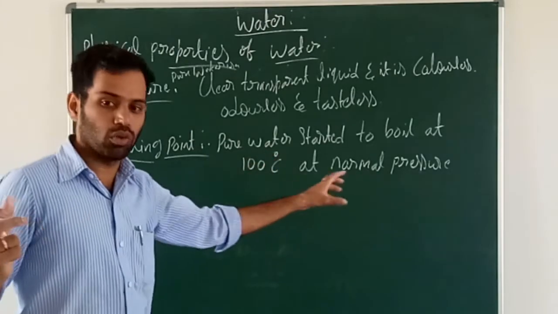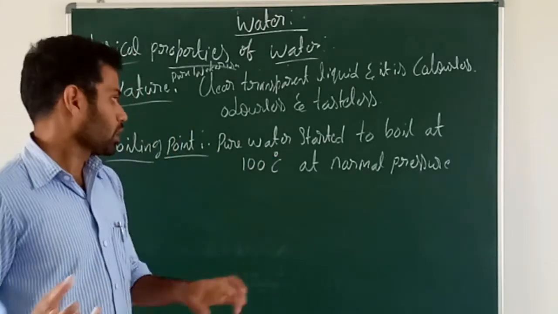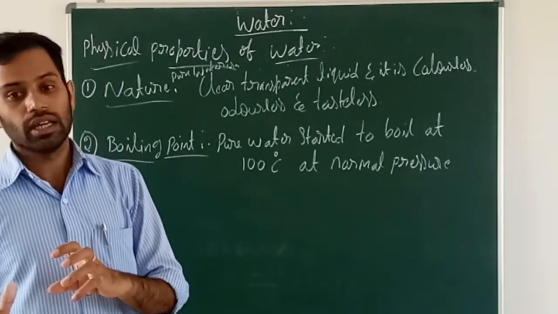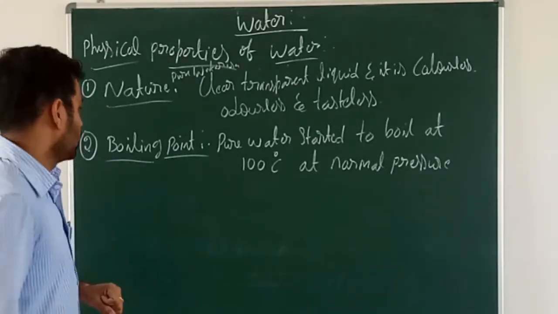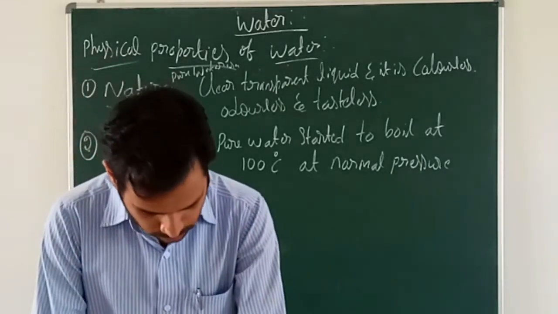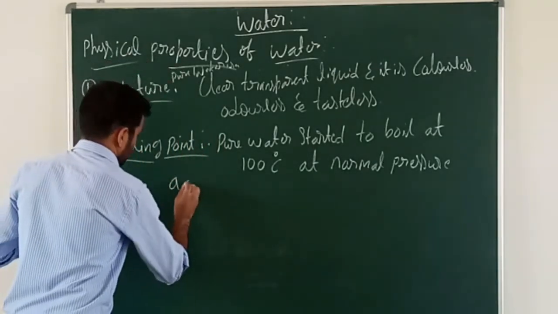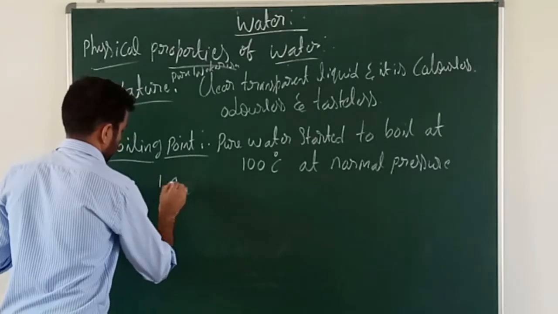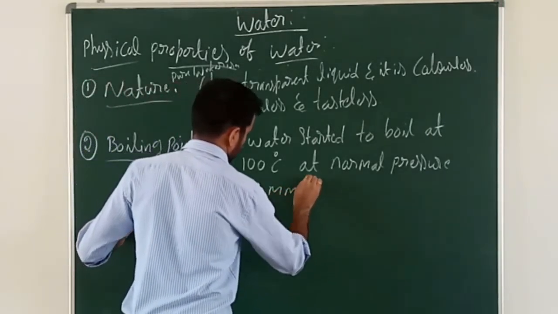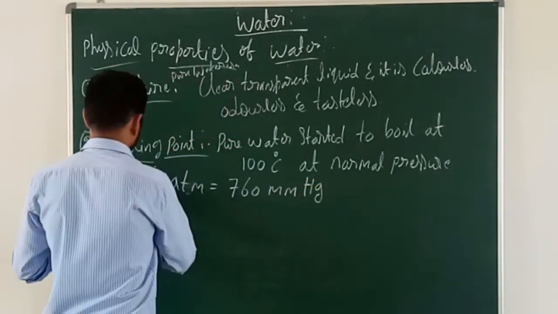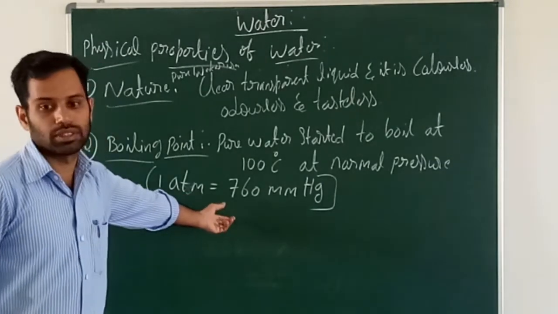At 100 degrees Celsius, at standard pressure, which is 760 millimeters of mercury.